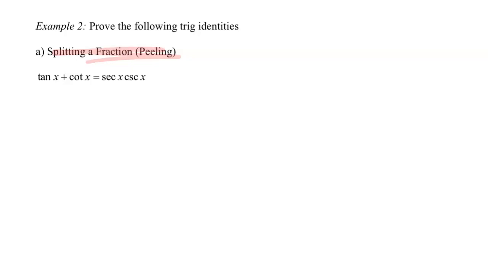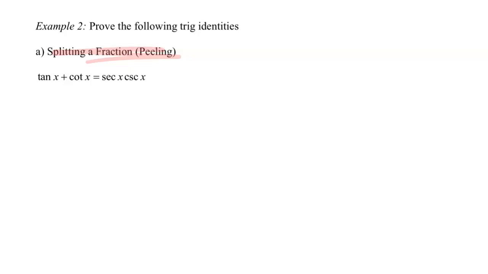Now, there's no fractions, so I'm not going to be able to split through the numerator or peel off a factor or find a common denominator. None of those are available to me right now because I don't have any fractions. There's nothing that can be factored out here. A trig conjugate doesn't make a lot of sense here because I don't see a 1 or a negative 1. And so really the last-ditch effort here is to just change everything to be in terms of sine and cosine and hope that something develops from there.